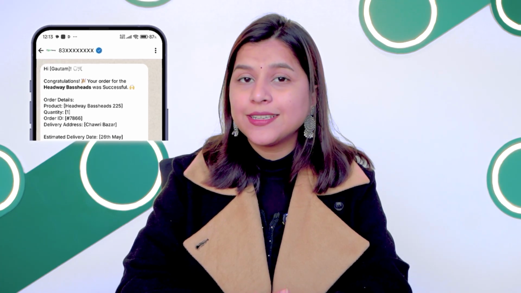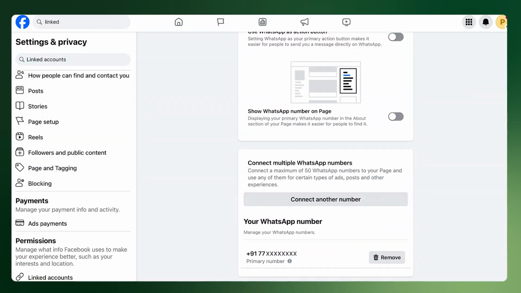In case you don't have a WhatsApp business API number with AI Sensei, you can use your WhatsApp business number to run your Click to WhatsApp ad via AI Sensei. For this, you must ensure that your WhatsApp business number is the primary number in your Facebook page and Facebook business account. And you should have the full admin access to both of them.